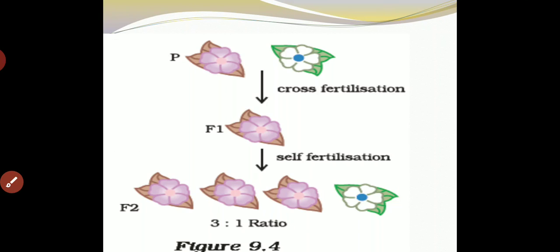Here you can see cross fertilization, and a 3:1 ratio is seen in the plants, so self fertilization is carried out as well.